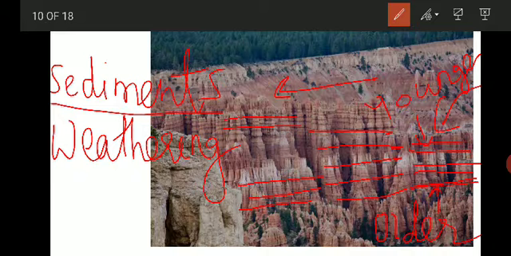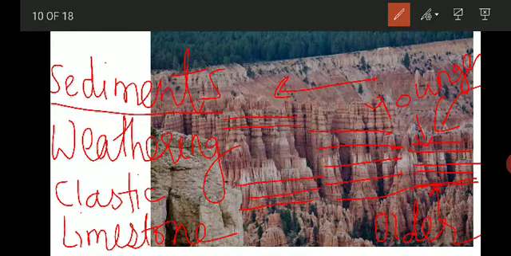Examples are sandstone, then we have conglomerate, breccia, shale. Okay, all these are examples of sedimentary rocks which are called clastic sedimentary rocks. Clastic means they are formed by fragments. Then we have limestone, one common rock which is very useful from the civil engineering point of view. The limestone is again a sedimentary rock, but it is not formed by this process of deposition of sediments layer by layer. It is formed by chemical process.